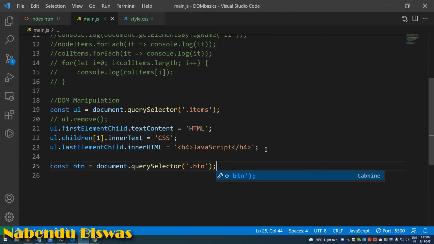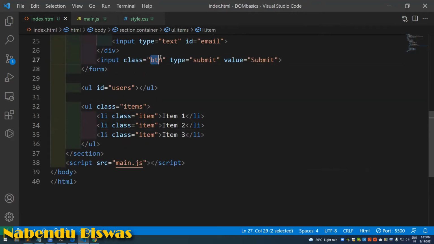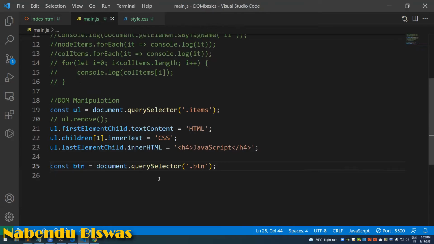Save it. So I'm targeting the button. It has got a class of btn, so I'm targeting the querySelector .btn, and now I can do anything with it.